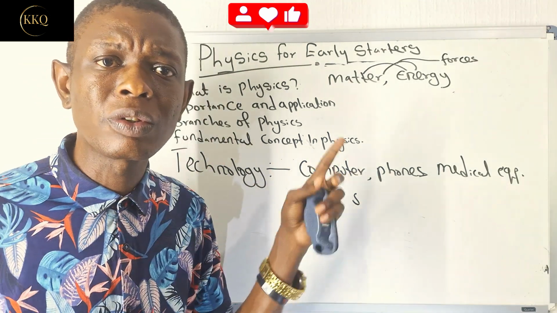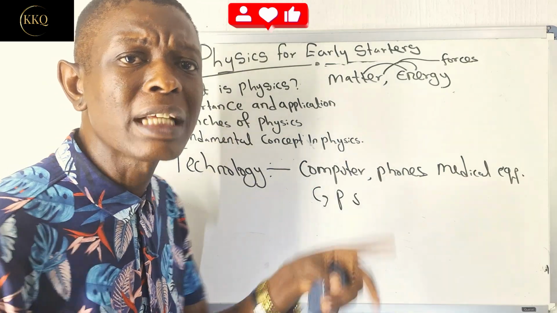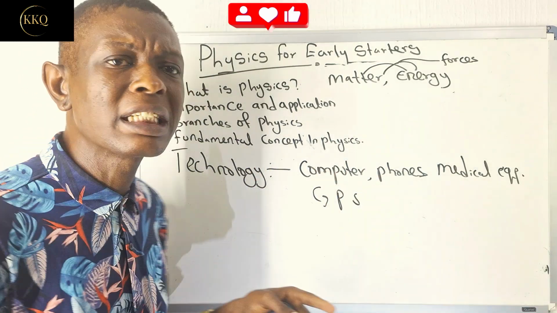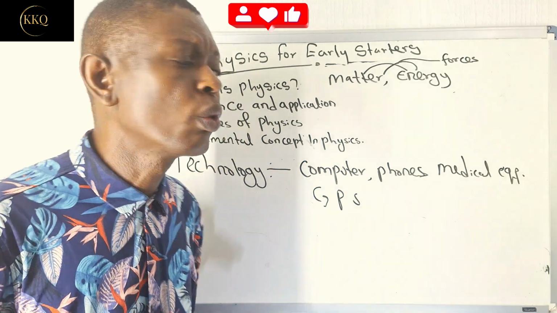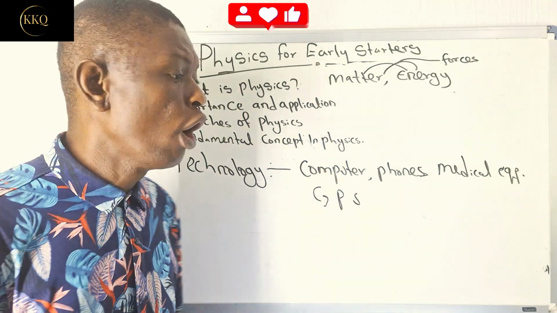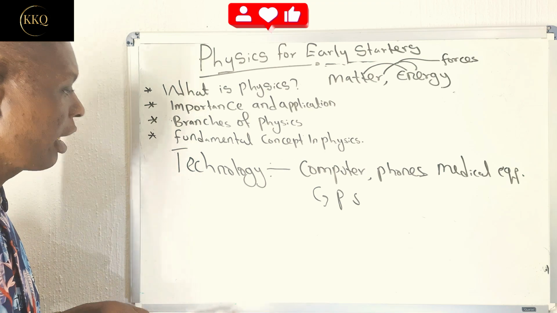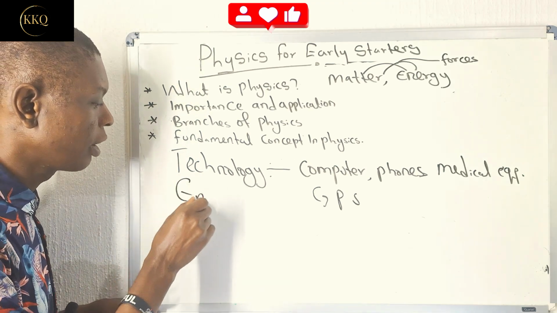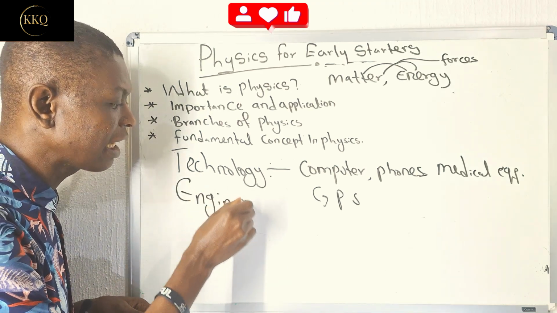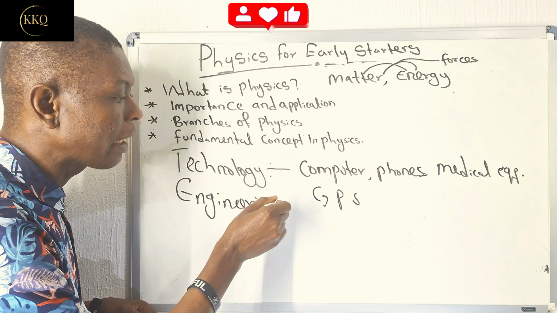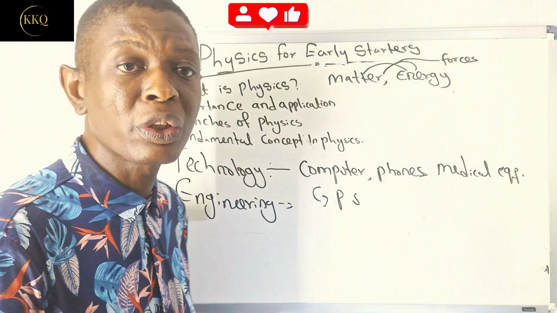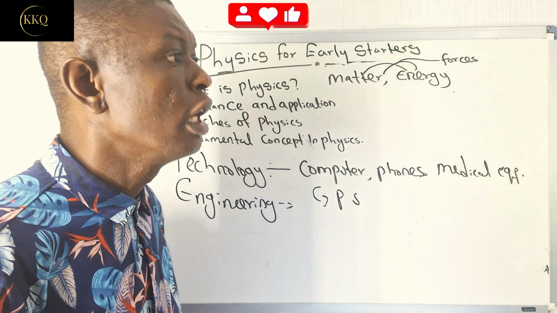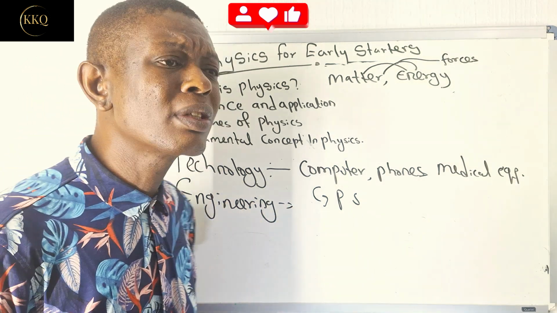It has sensors that can send radiation and waves. All these things are also branches of physics. So you can see that all of them come together to improve technology. Also, we can see its importance in engineering. Remember in the previous class, I said engineering is a branch of applied science. So now, engineering uses what?